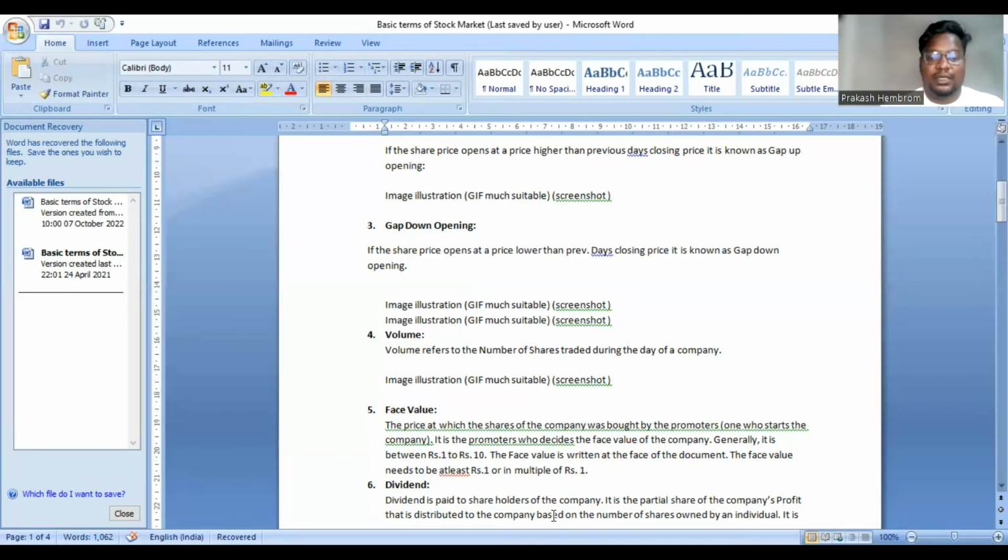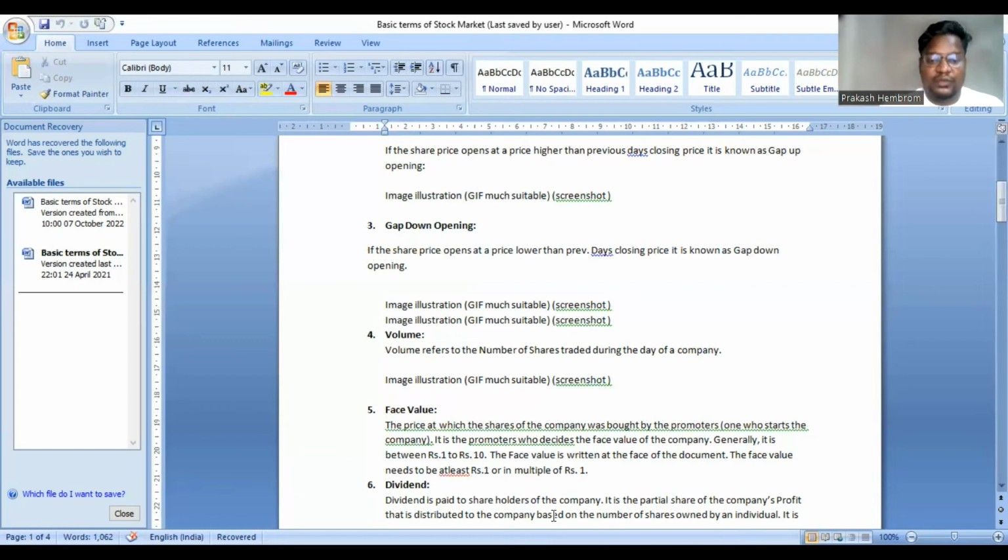The face value is written on the face of the document. The face value needs to be at least rupees 1 or a multiple of rupees 1. So this is what face value is, and whenever a company declares any dividend, it is on its face value.